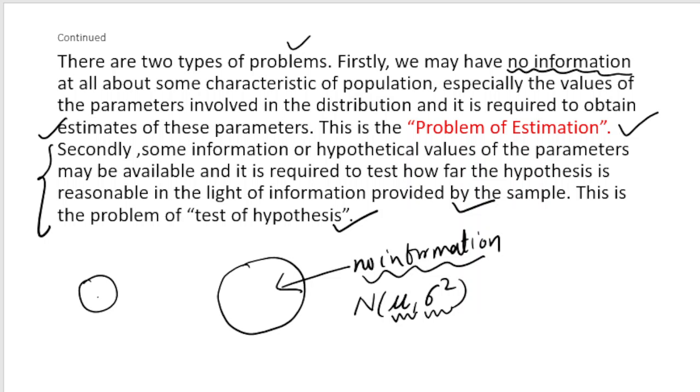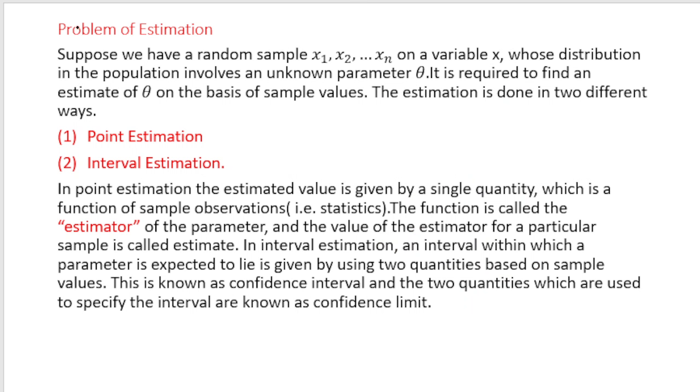Okay. So what is the problem of estimation? To understand it, let us understand this process. Suppose we have a random sample x1, x2, ..., xn on a variable x, whose distribution in the population involves an unknown parameter theta. The random sample has been drawn from a population, and from that population, suppose I want to estimate the value of theta, which is unknown.